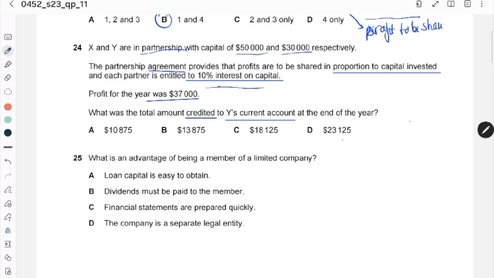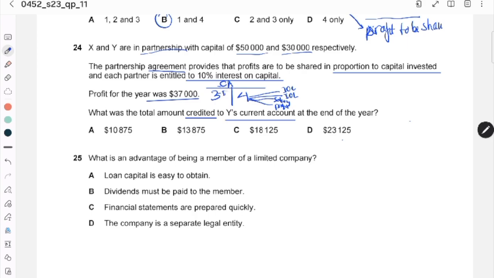So we have to know first the current account. What is on the debit side? There are 3 things on the debit side. There are 4 on the credit side for current account. On the credit side, number 1 is interest on capital, interest on loan, salary, and profit.